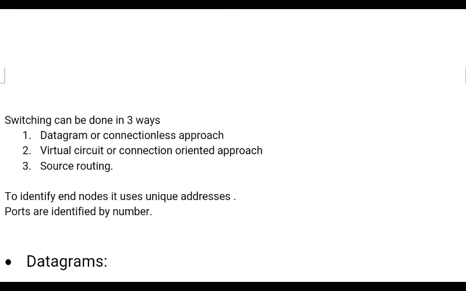So how is the switch going to decide on which outgoing line the packet has to be forwarded? Three different methods are there for switching and forwarding. The first method is the datagram or connectionless approach. The second is the virtual circuit or connection-oriented approach. The third is source routing.